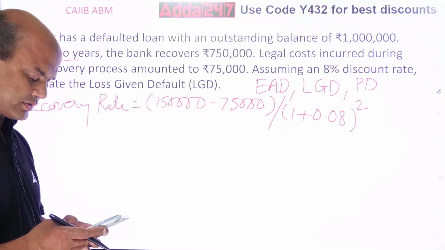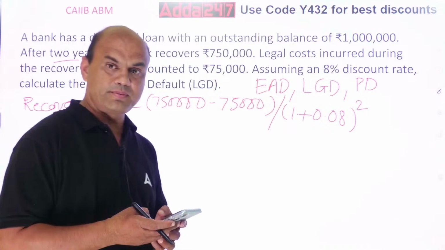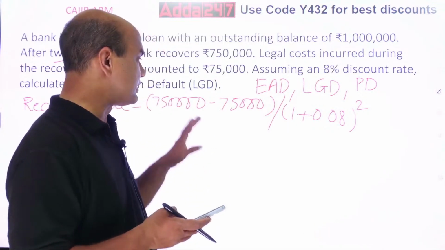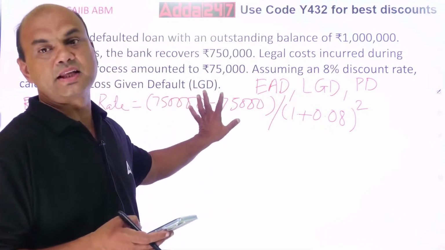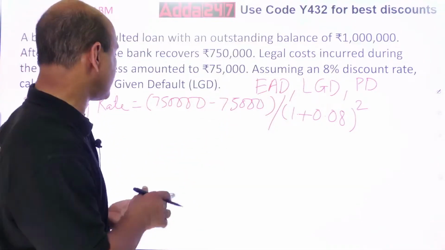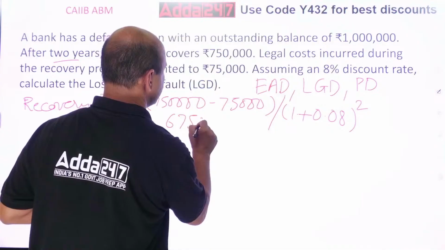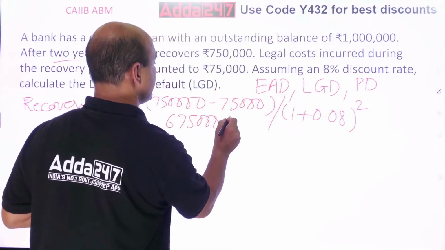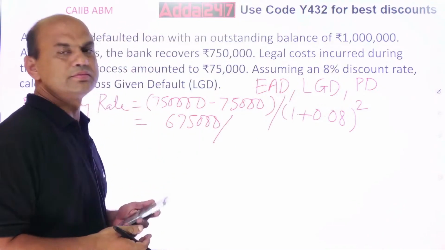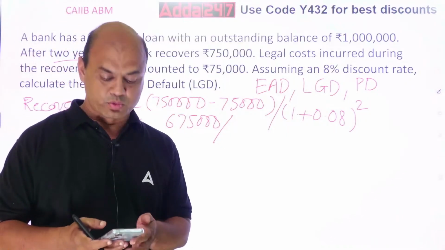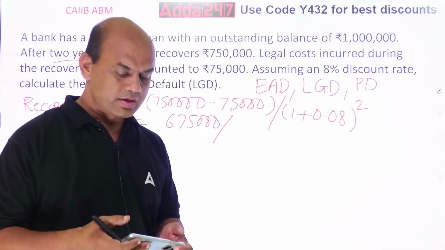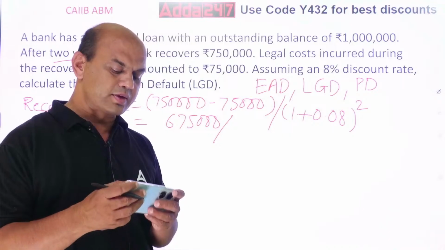Be very cautious while doing the calculations, because it's not simple. So this answer is 6,75,000. I'll write it: equals 6,75,000 divided by, what is the answer for this now? 1.08 raised to 2. Do it, everyone. It is 1.08 and then square.